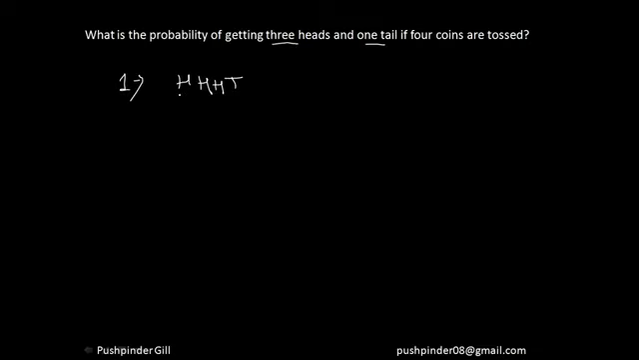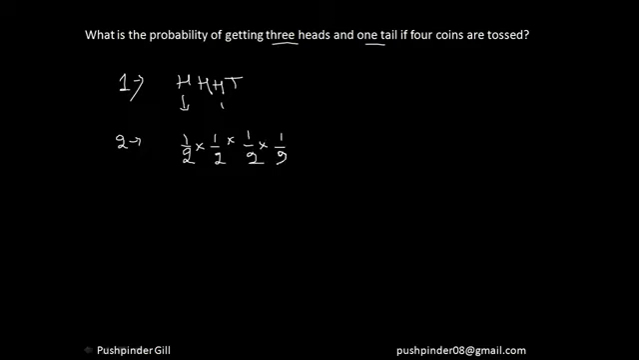So what we need to do, the second step, is to list down the probabilities. The probability of getting 1 head is 1 by 2. Another head is again 1 by 2. Another head over here, it's again 1 by 2, and a tail, it's again 1 by 2.